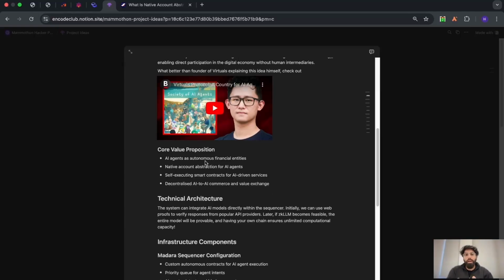Before understanding native account abstraction, what you need to understand is what will be provided to you, which is going to be Madara chain. And Madara chain works on the exact same spec as what Starknet works on. So essentially, if you can find any documentation on Starknet, it is completely valid for the Madara chain that we will be giving you. All right, so that makes life much, much easier.